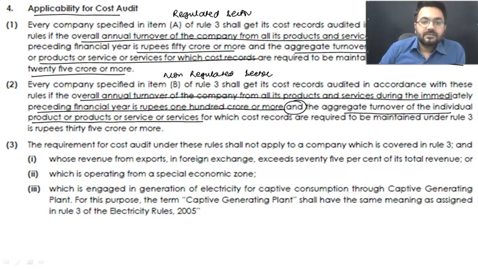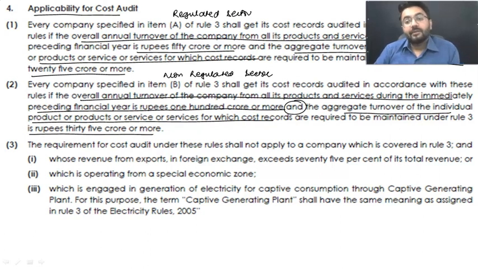And product or services for which cost records are required to be maintained is 35 crore rupees or more. For a non-regulated sector, if you are working with a single product, from one product only you have achieved more than 35 crore rupees, and as an aggregate you have achieved 100 crore rupees or more, then you are required to have the cost records and get them audited from a cost accountant in practice. Got my point?